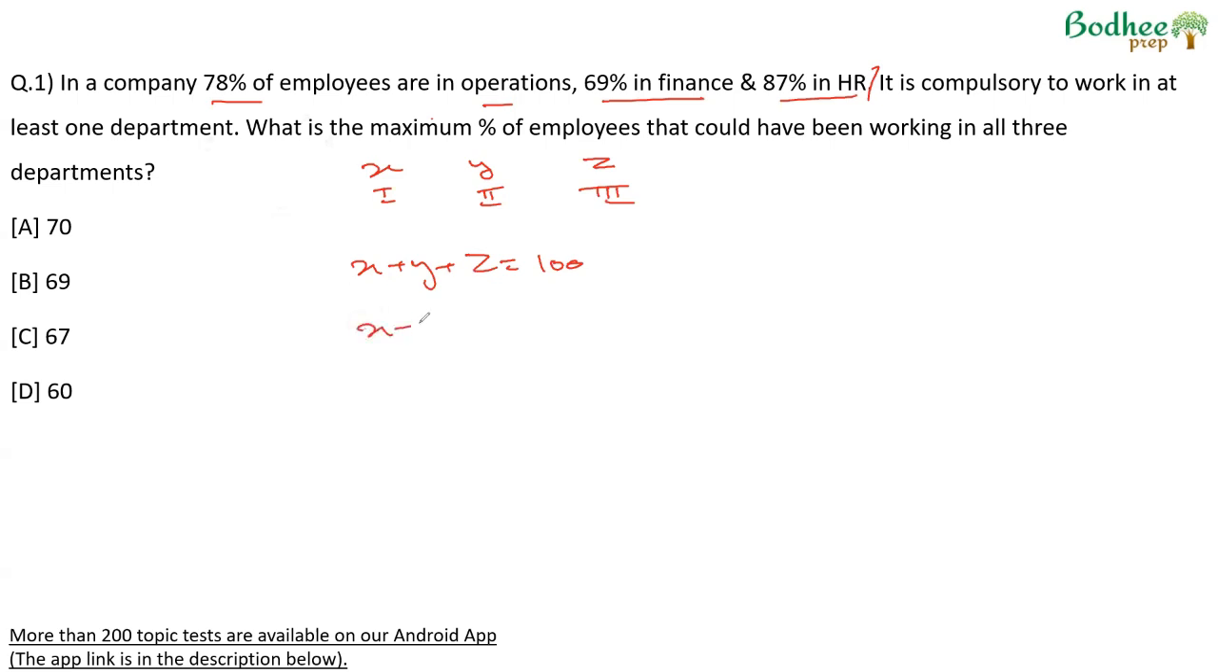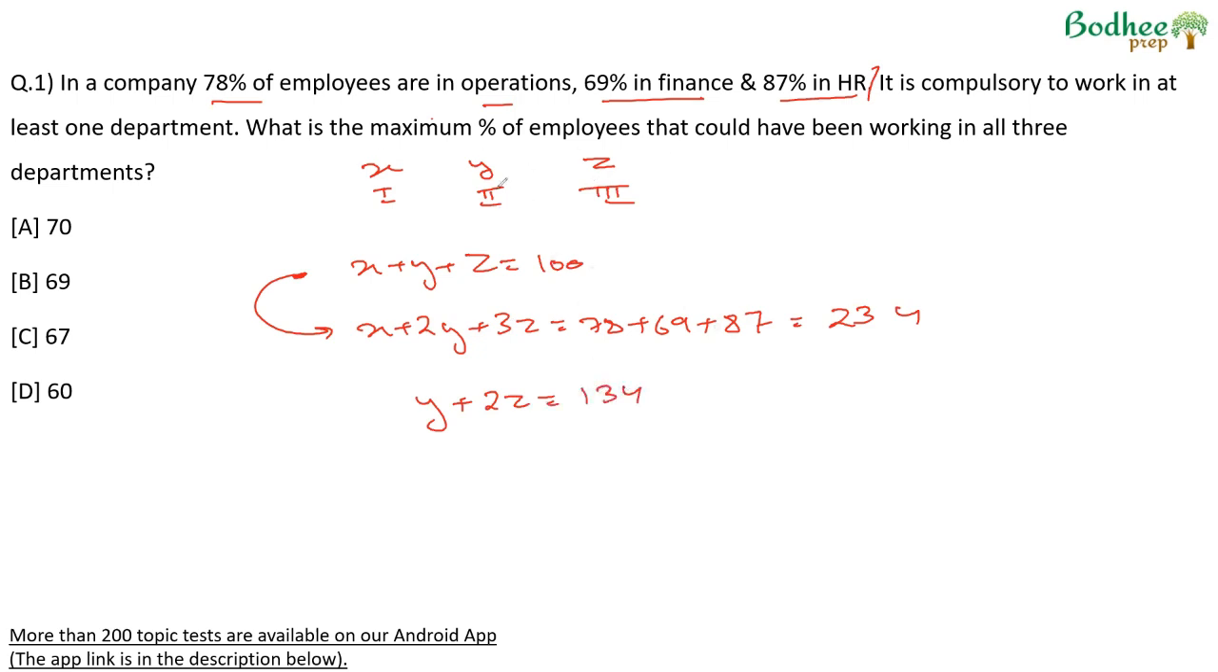Also, X plus 2Y plus 3Z will be the count of all the numbers in the Venn diagram that we draw. So this will be 78 plus 69 plus 87, which is 234. So if we subtract this equation from this one, X and X cancel. 2Y minus Y plus 2Z is equal to 134.